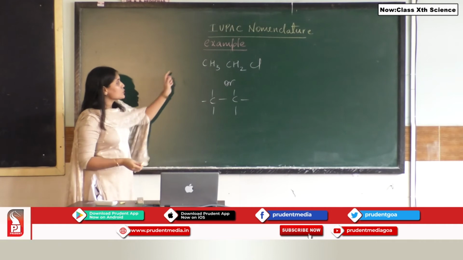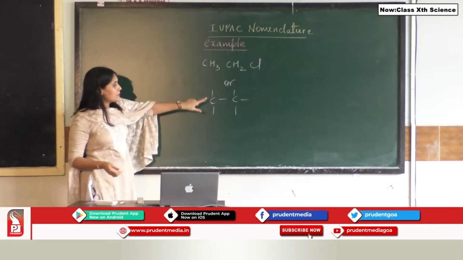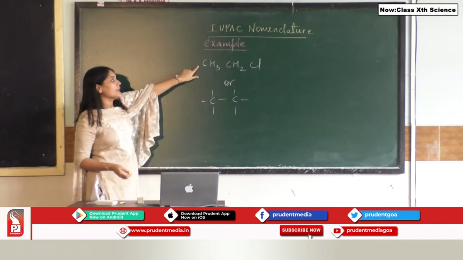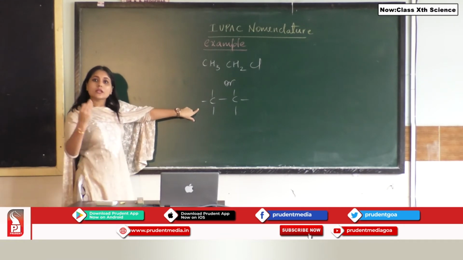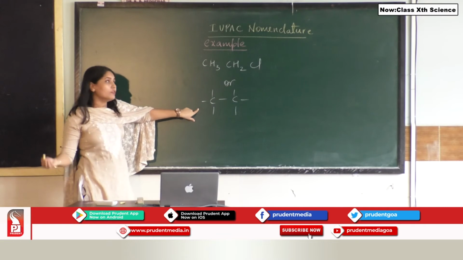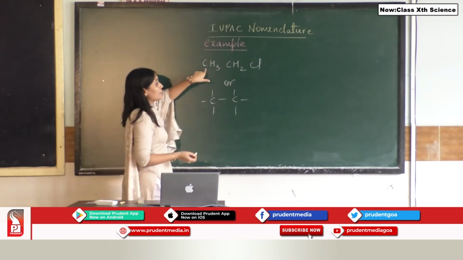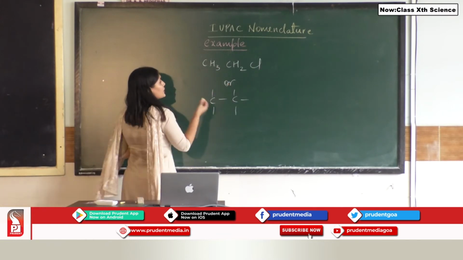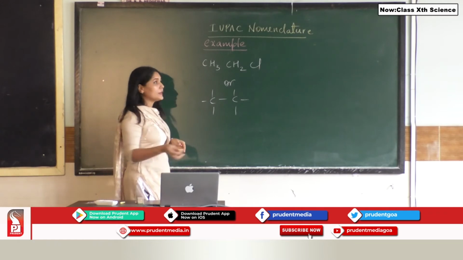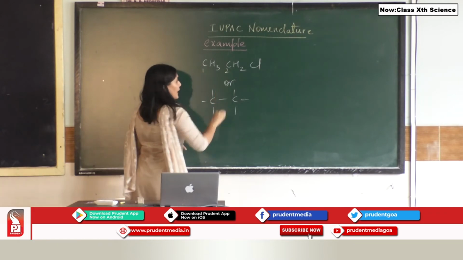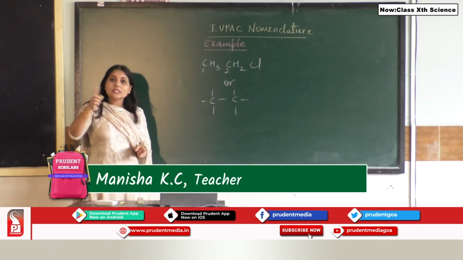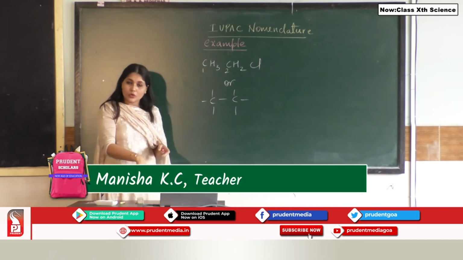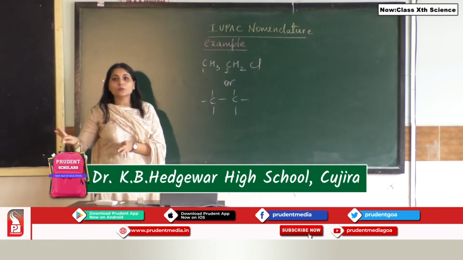Over here you can see, students, this formula that I have written is similar to this formula. This is called a condensed formula, while this is called a structural formula, because I am showing you every atom with the help of a bond. So here if I ask you to name the compound, you are going to first see how many atoms of carbon are there. So there are 2 carbon atoms. Take a note, students, chlorine is Cl, but C is not considered as carbon. Chlorine is a functional group that is being attached.